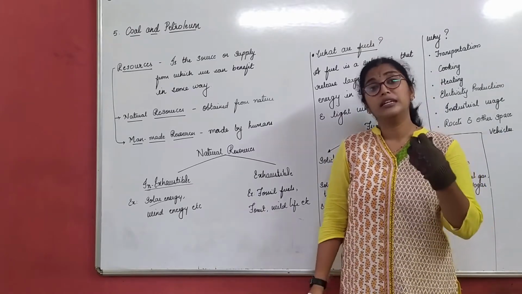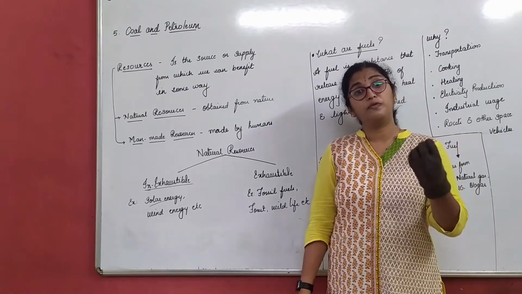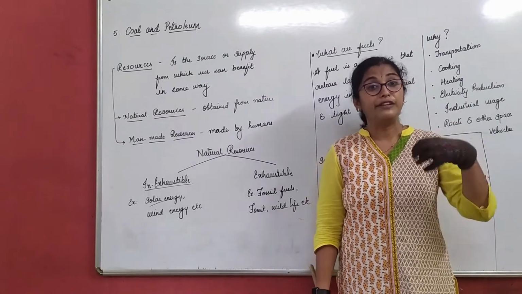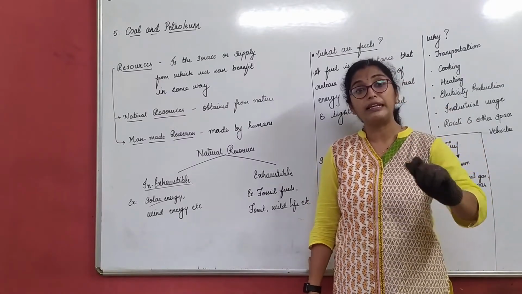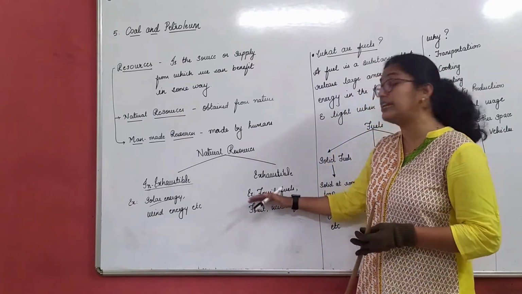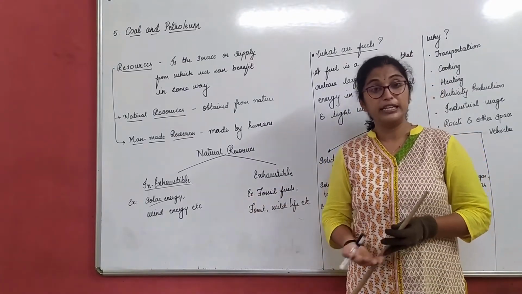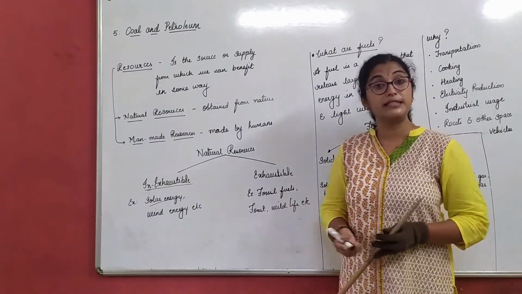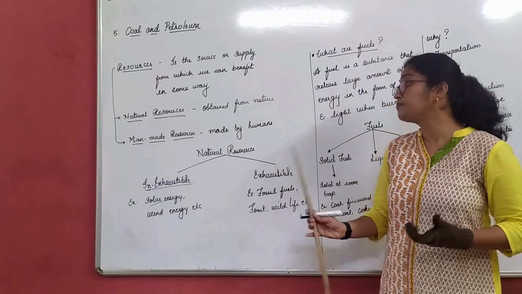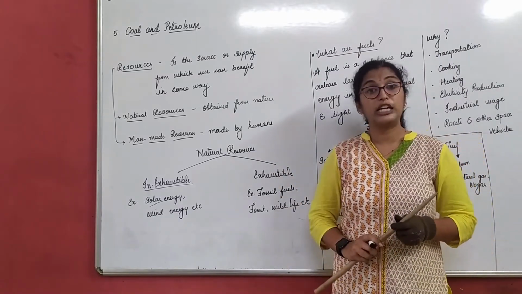That is because the time taken for fossil fuels to form is about millions of years, and we are depleting them in just a few years. That is why we have very little fossil fuel left, right? So in this whole chapter we'll be discussing that. Forest and wildlife also come under exhaustible natural resources.